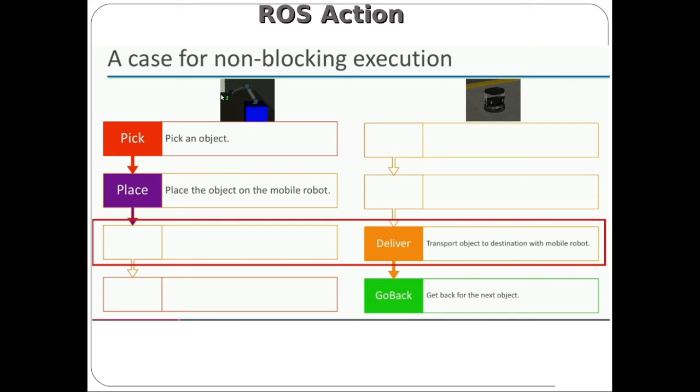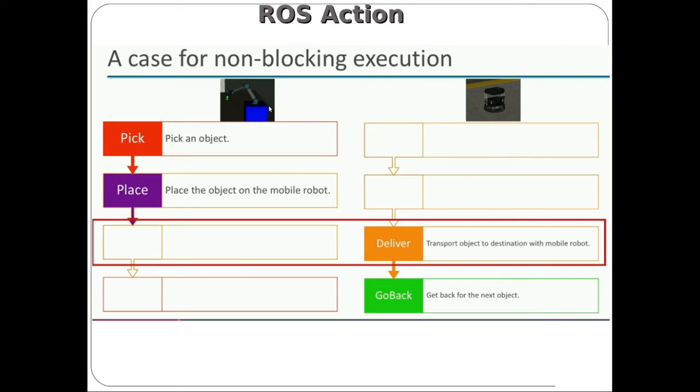So consider ROS service based communication, where at a time only one action happens. Let me show the actions. First is pick an object. Initially the client will send a request to the arm to pick an object. Once the robotic arm gets the request, it will pick the object, and after that the client will send a request to place the object on the mobile robot.